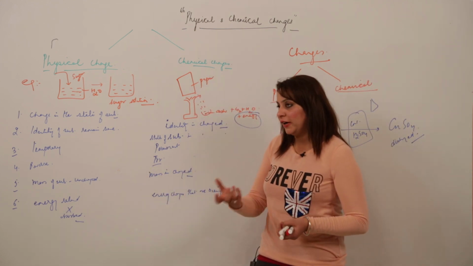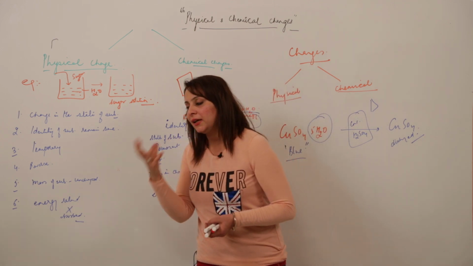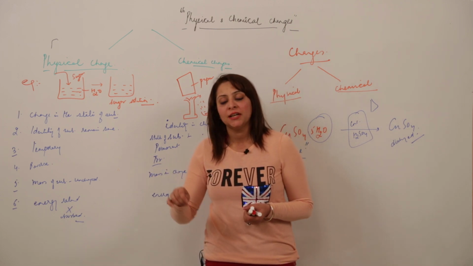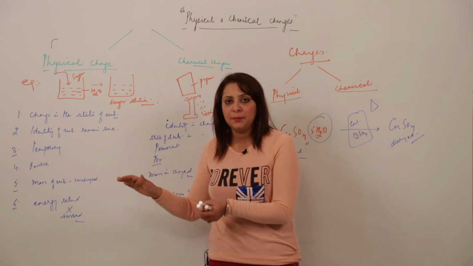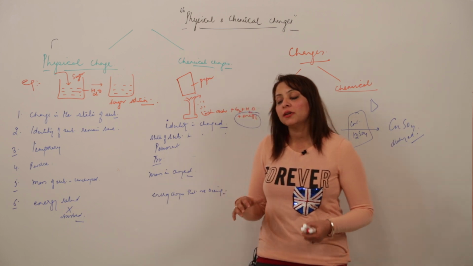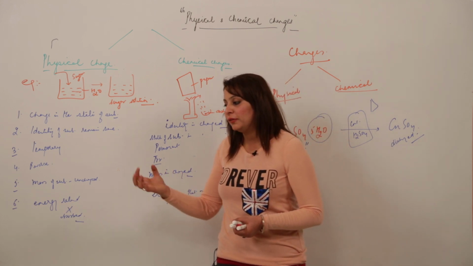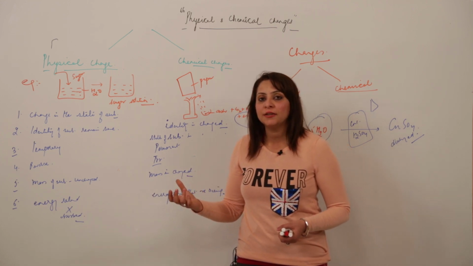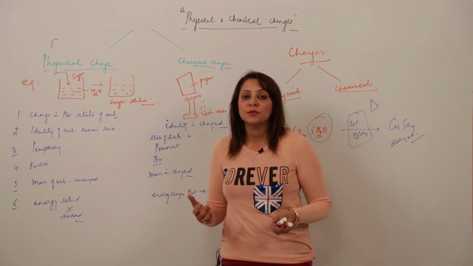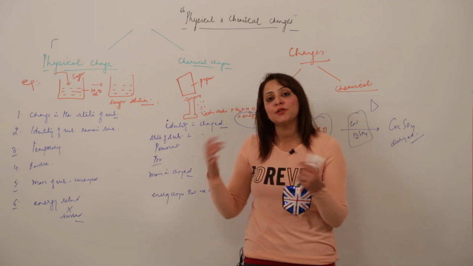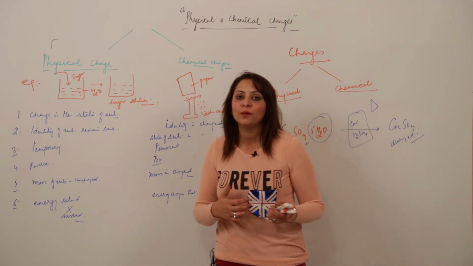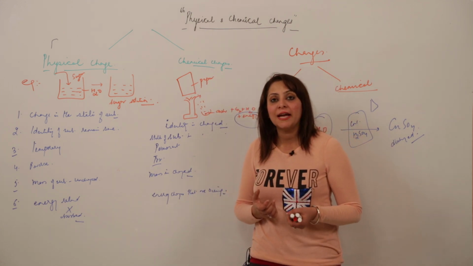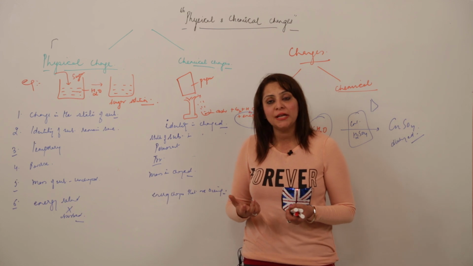So one more example I'll take. Suppose you are taking milk, and you are adding a spoon of curd to it, just stirring it and keeping it aside. What happens when you look at the flask in which you have done that? You'll see that it turns out to be curd. So that is also a chemical change, because you cannot convert curd back into milk. Can you do that? No, we can't. So it is also a chemical change. It can't be reversed, and even the properties of the substance have changed now.